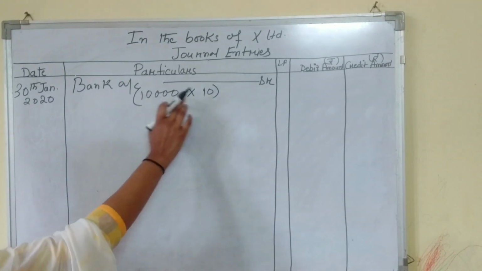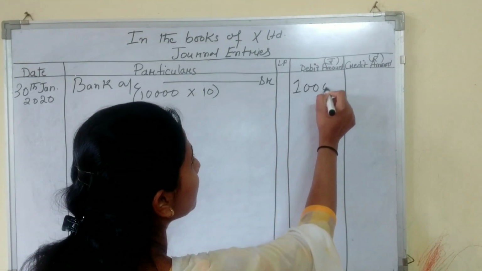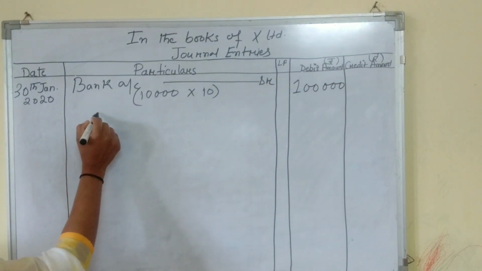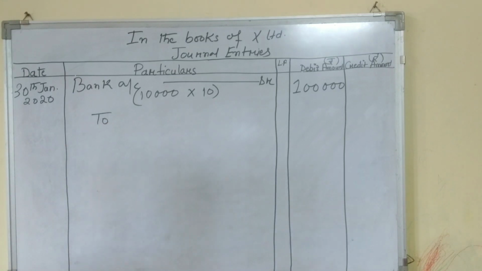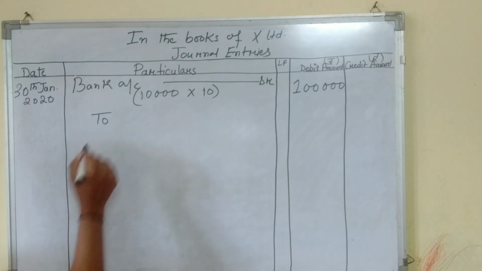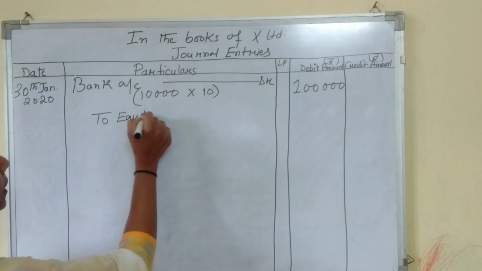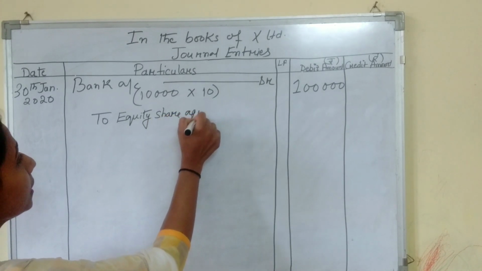Now 10,000 multiplied by 10 is 1 lakh. Credit will be to equity share application account, as the class of our shares is equity shares.